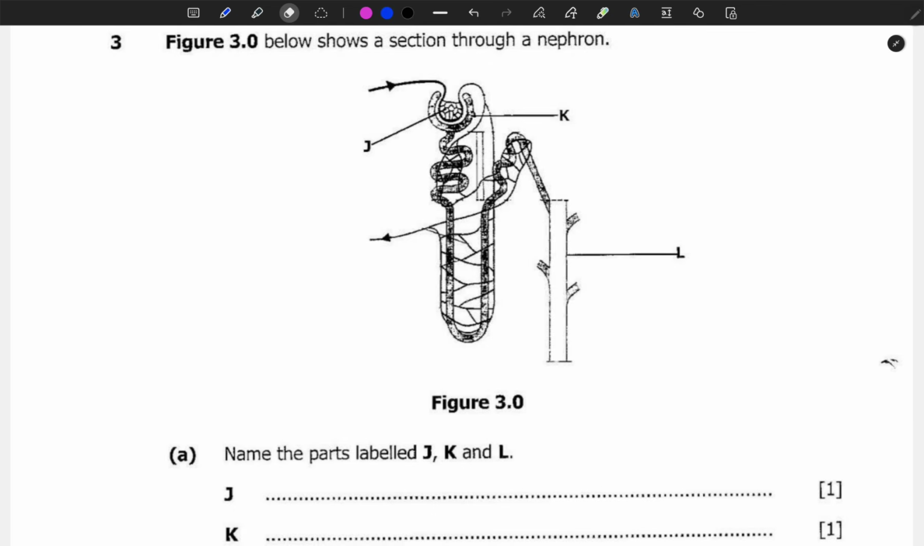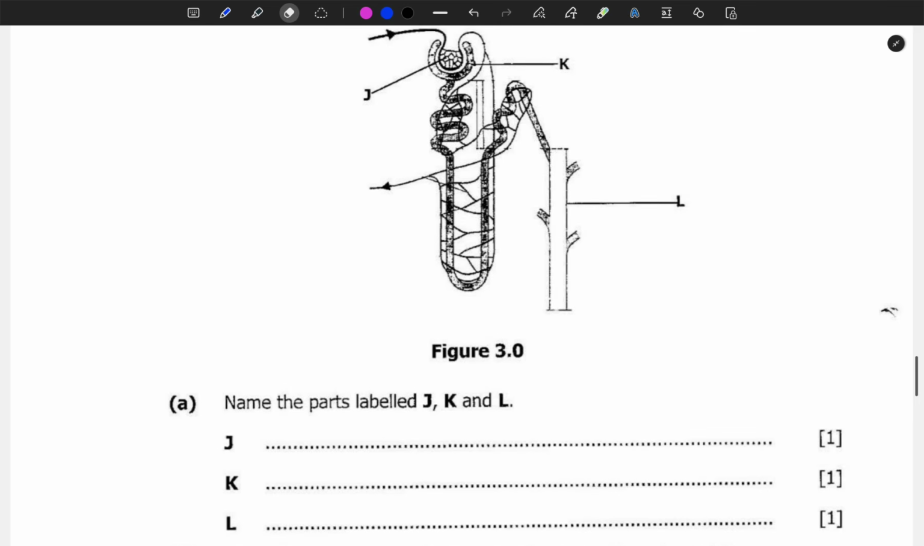Figure 3.0 below shows a section through a nephron. A nephron is the basic unit of a kidney. This is where the manufacture of urine is done. It is like the industrial area where urine is made. As we can see, we have parts like J, K, and L. The first question is, name the parts labeled J.